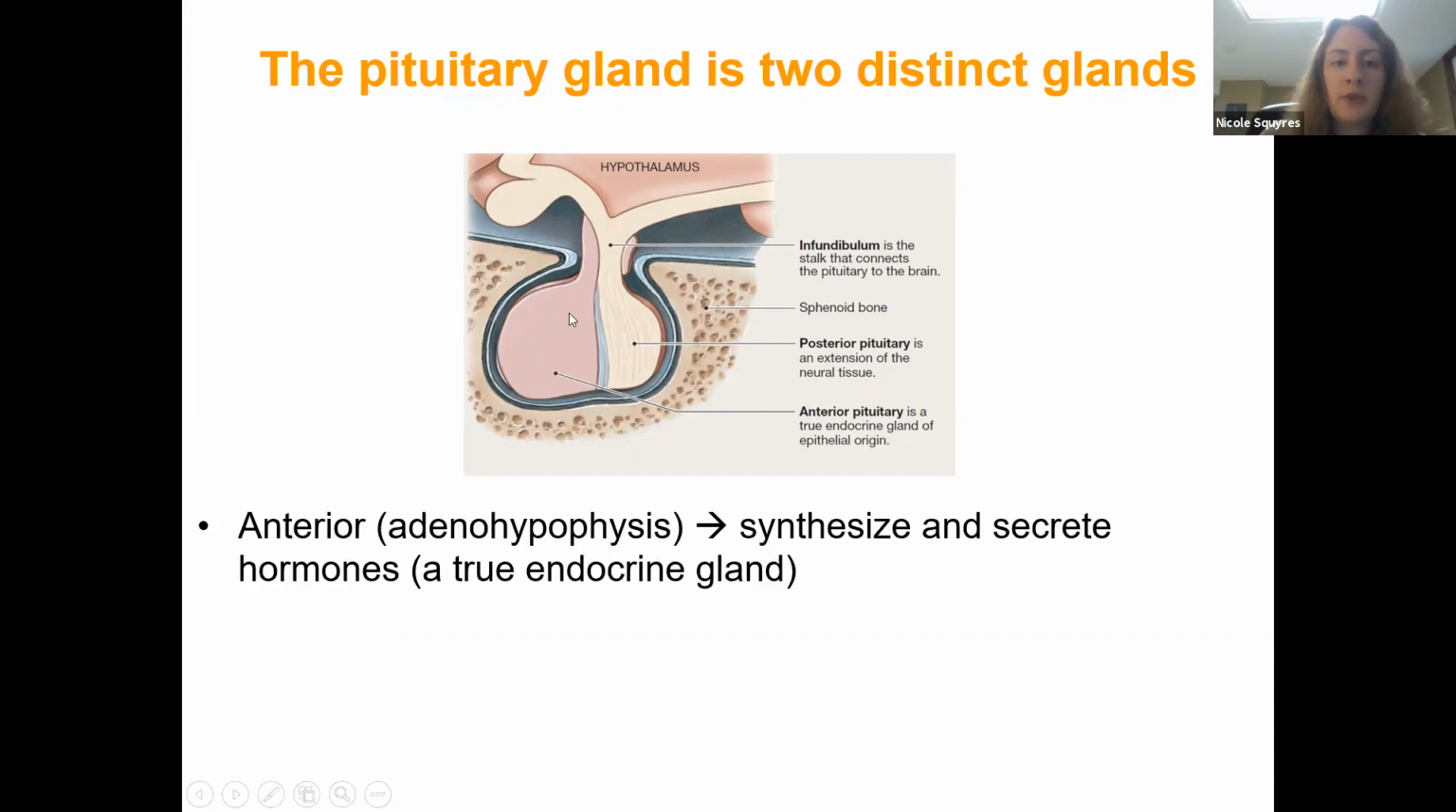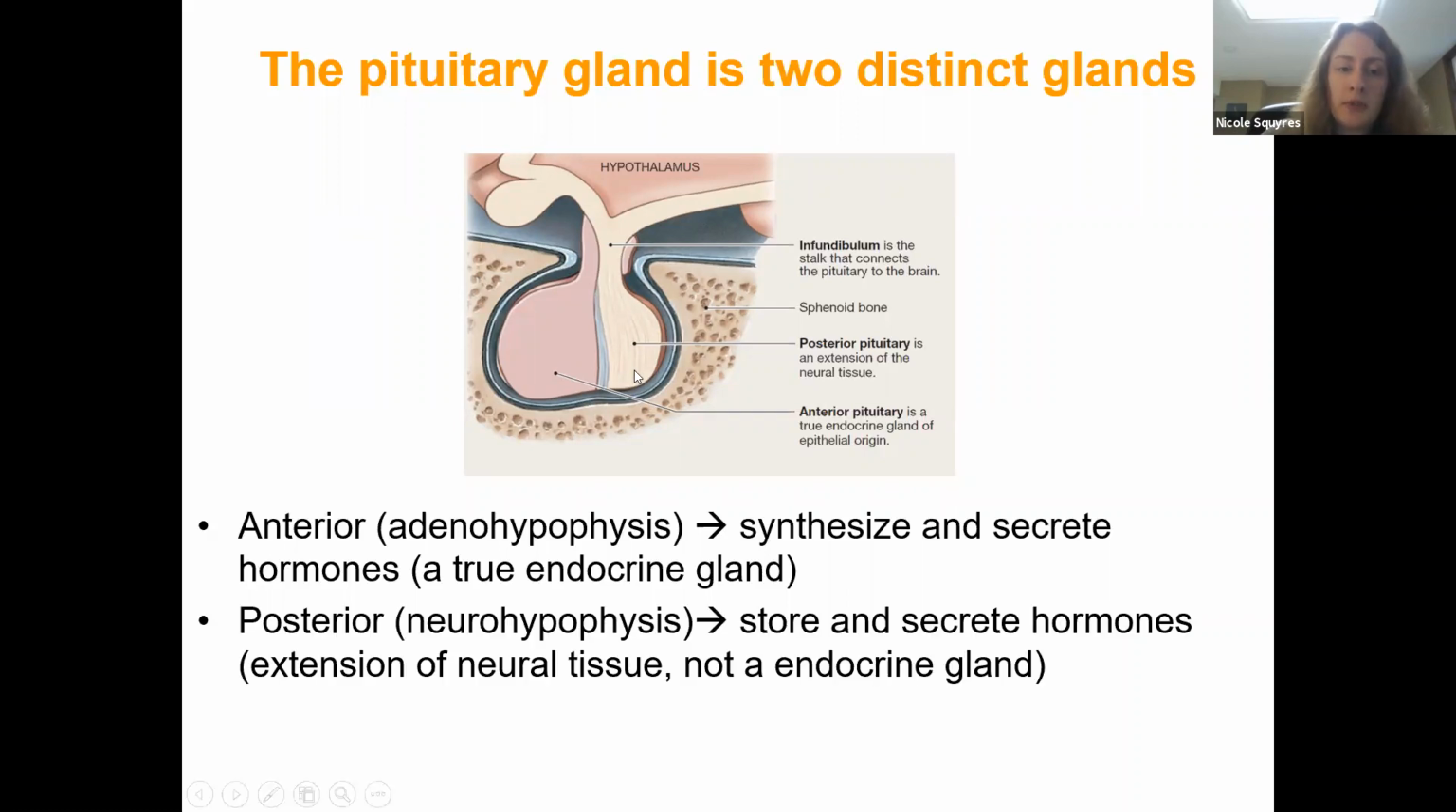So the anterior pituitary is also called the adenohypophysis. It actually synthesizes and secretes hormones, so it is a true endocrine gland that produces hormones and secretes them. The posterior part of the pituitary gland, called the neurohypophysis, actually just stores hormones that have been produced by the hypothalamus. So it's not a true gland in the sense that it itself does not create hormones. It just stores them and then releases them. It's really an extension of the hypothalamus, so an extension of that neural tissue.